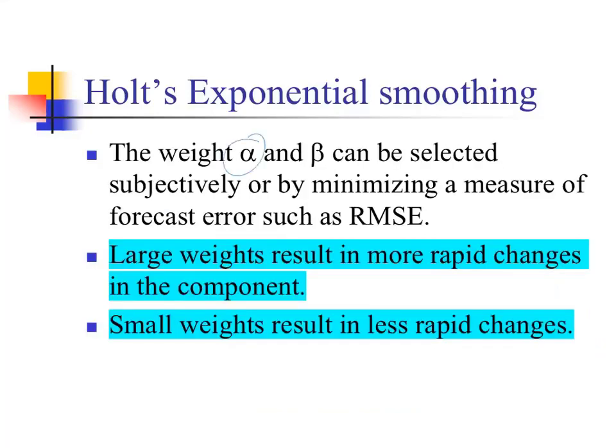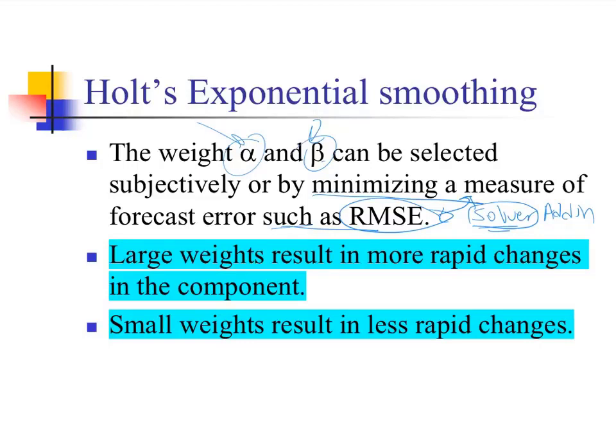The weights alpha and beta can be selected subjectively. You can determine the weight, or by minimizing a measure of forecast error such as root mean square error. So here, if you want to minimize the error, I highly recommend you use the Solver add-in in Excel. In the Excel video on the Winters exponential smoothing method, I show you how to use Solver to minimize error and choose alpha and beta. But for assignments, I'm going to provide you alpha and beta, and in real life, you can choose your alpha and beta. You don't have to use the Solver add-in to choose the optimal level for alpha and beta.